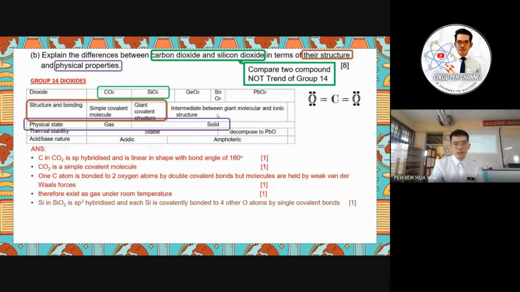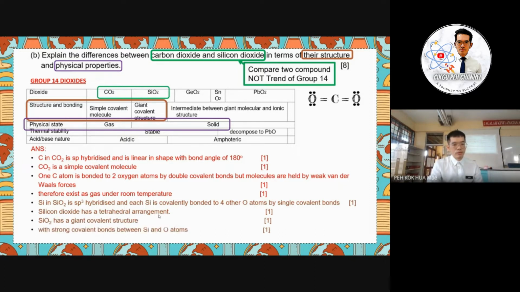For silicon dioxide, it is sp3 hybridized, and each silicon is covalently bonded to 4 oxygen atoms by single covalent bonds. So silicon dioxide has a tetrahedral arrangement. So we have to discuss the shape, as I mentioned. Okay, so silicon dioxide has a giant covalent structure, with strong covalent bonds between Si and O atoms.